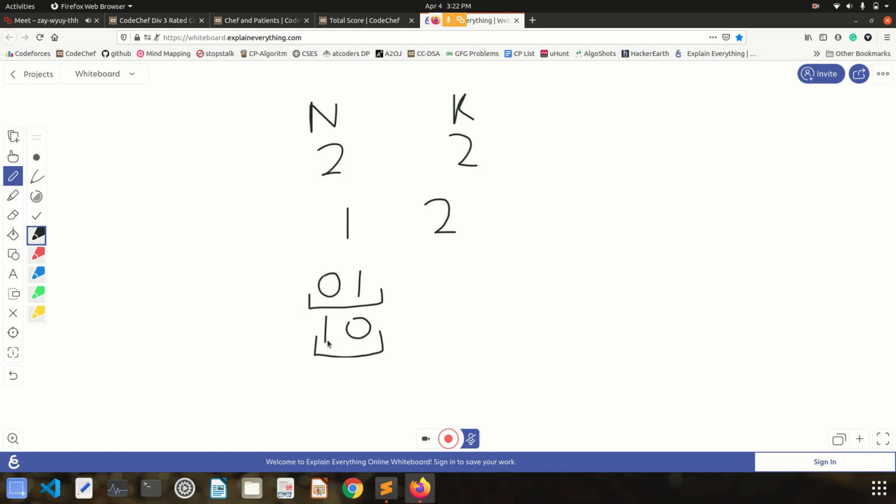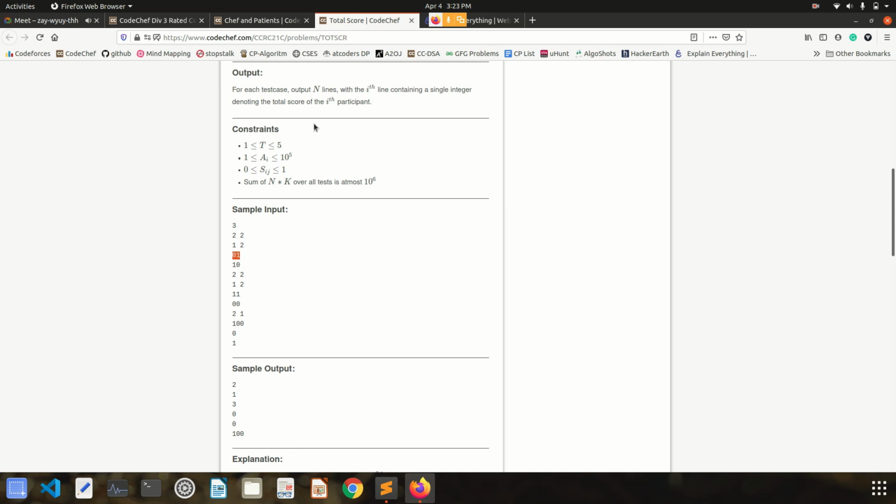But the second person was able to solve the first question but not the second question, right? So the total score of this person will be... he was able to solve the second question, so he will get 2 points. And the first person was able to solve only the first question, so he will get 1 point. So this is what we have to calculate. We have to calculate how many points each participant will get.